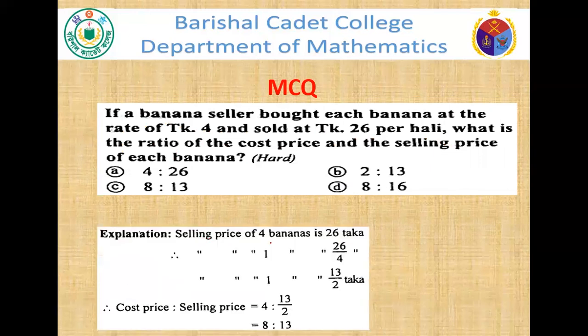Given that the selling price of 4 bananas is taka 26, so the selling price of one banana is 26 divided by 4, which is taka 13 divided by 2. So cost price ratio selling price is 4 ratio 13 divided by 2. Then multiplying this ratio by 2, we get 8:13. So the result is C, 8:13.